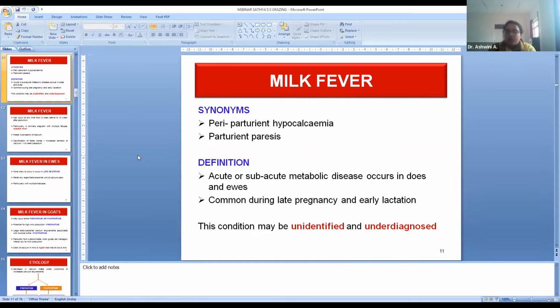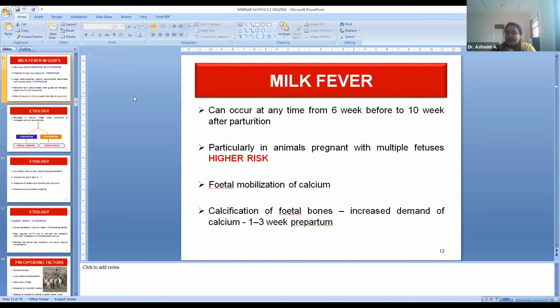But in small ruminants, it is common during late pregnancy, and it is uncommon in early lactation. It's not that it won't occur, but it is uncommon. It can occur at any time from 6 weeks before to 10 weeks after parturition. As I said, in the transition period, it can occur anywhere in between.